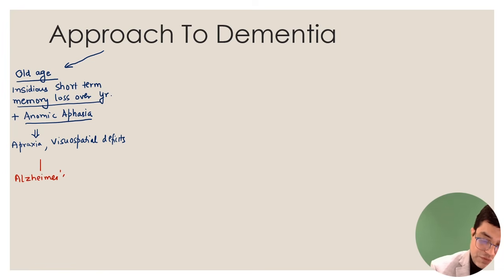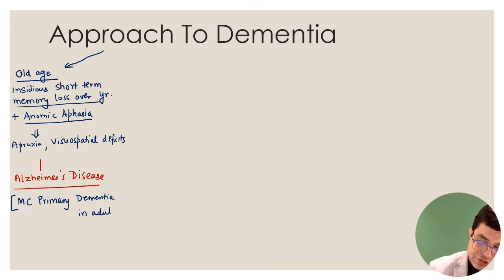So watch out for these keywords and you will always reach the correct answer. Alzheimer disease, potential one-liner, it is the most common primary dementia in adults. The most important risk factor is always old age. Most common primary dementia in adults, right?